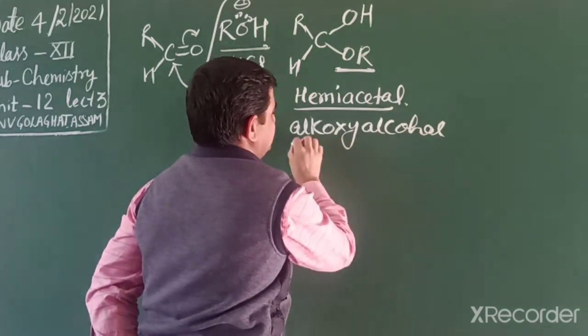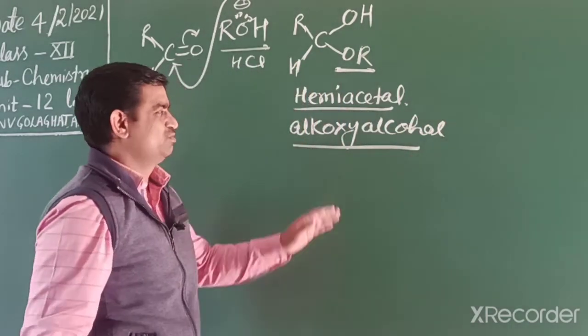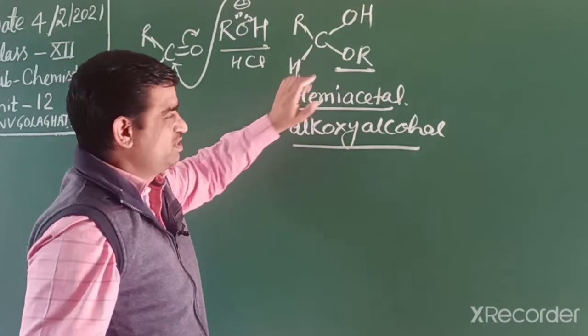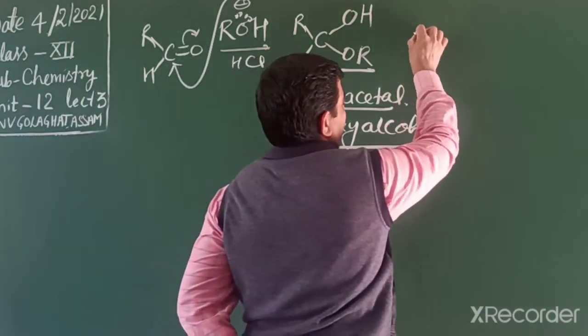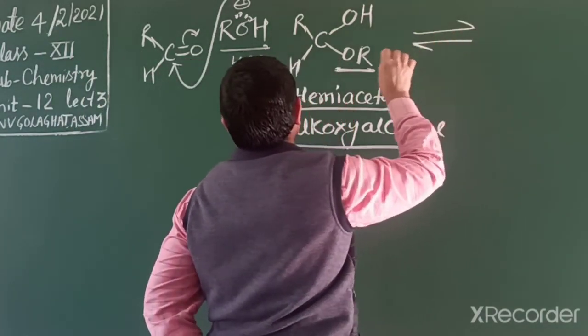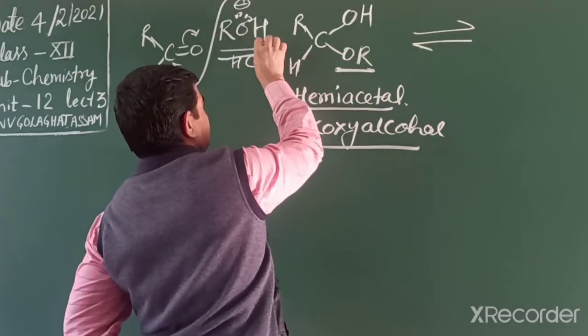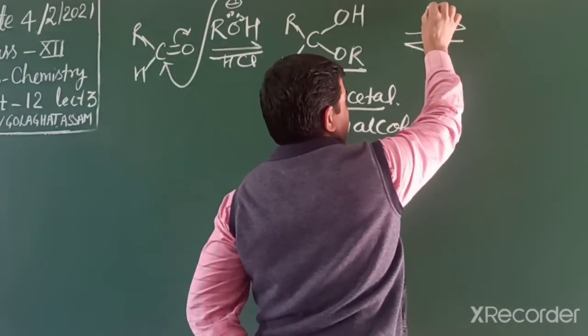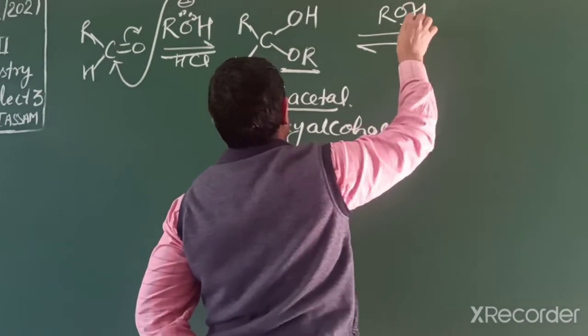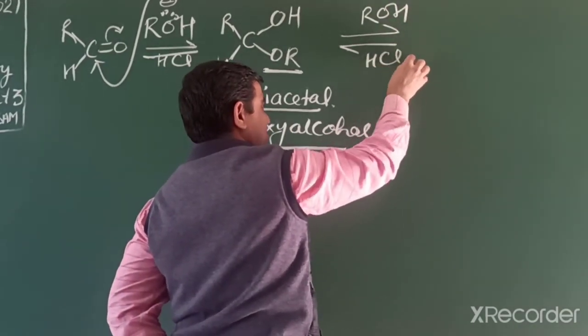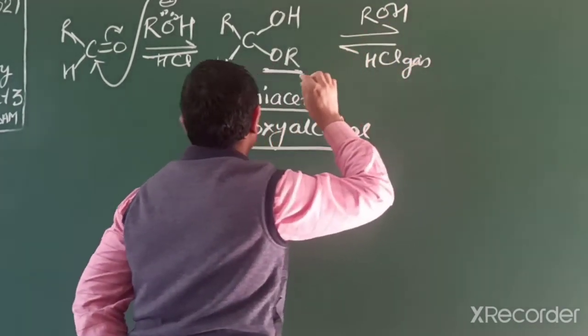We can write its IUPAC name according to this. Further it reacts, and this reaction is reversible. Further it reacts with 1 mole alcohol in presence of HCl in gaseous medium.